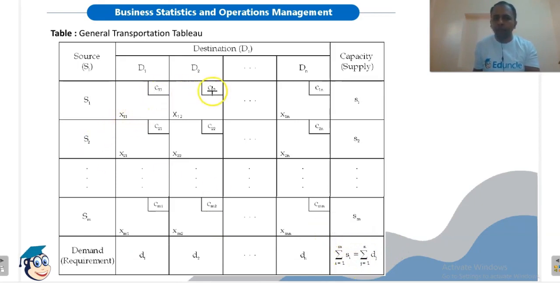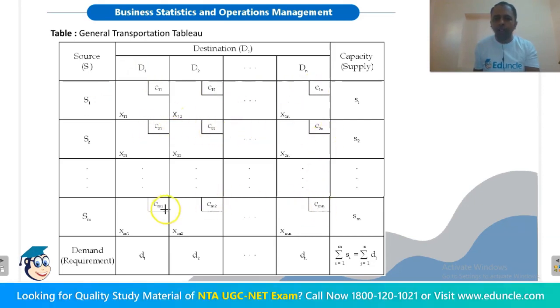Here C11, C12, the quantities which are there in these boxes, what do these represent? Unit transportation cost. This means that if we supply 1 unit from source S1 to destination D1, then the cost of unit transportation will be C11. मतलब कि एक यूनिट को S1 से D1 तक ट्रांसपोर्ट करने का जो कॉस्ट है वो C11 है, and so on C12 up to C1n. So all these quantities written in the boxes show the unit transportation cost.